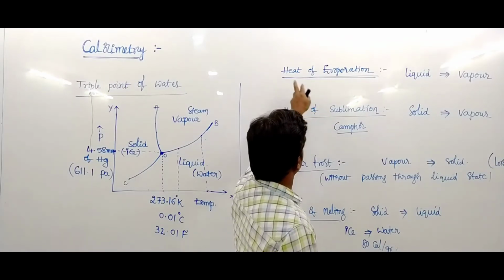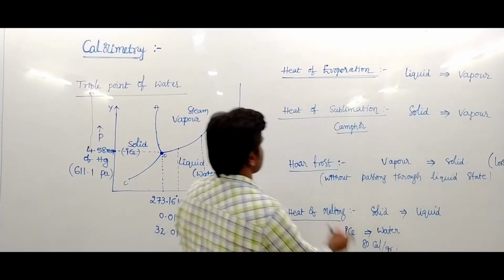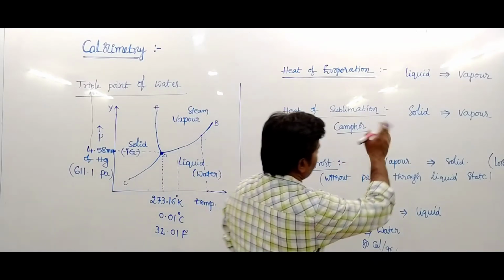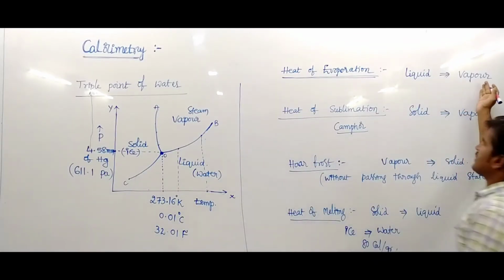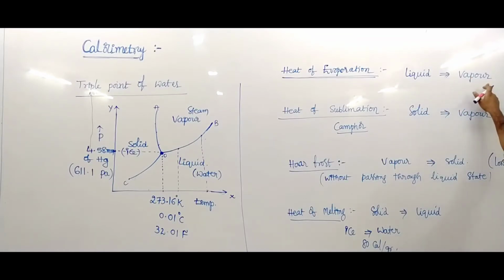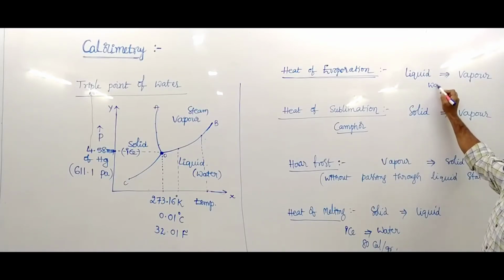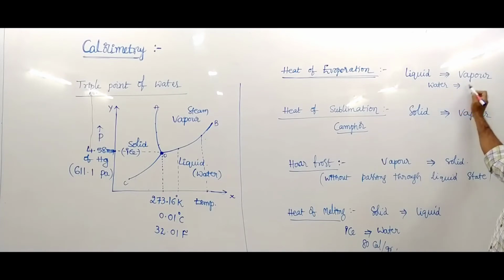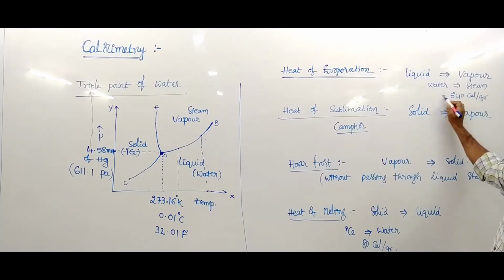And liquid converted into vapor state, that is, water converted into steam, requires 540 calories per gram.